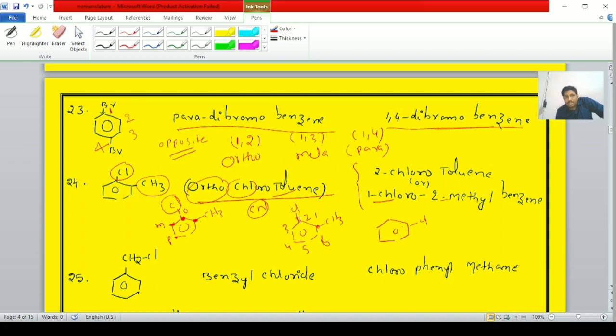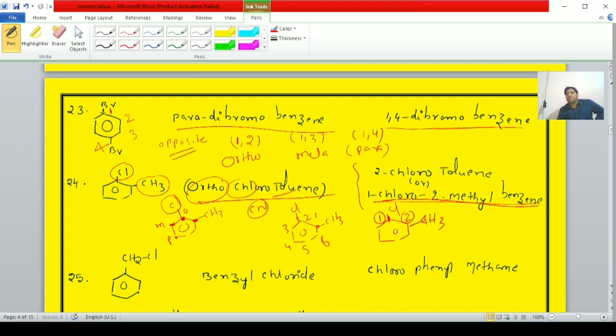Right students. Here the base compound is toluene. Here the base compound is benzene. A methyl group is present, and a chlorine group is present in our compound. First position is chlorine, second position is methyl. Hence the IUPAC name is